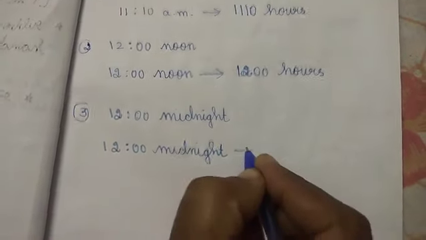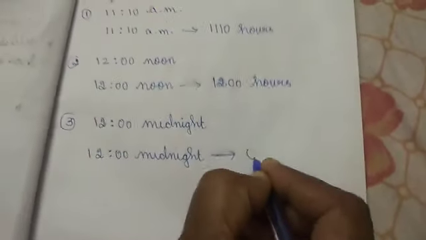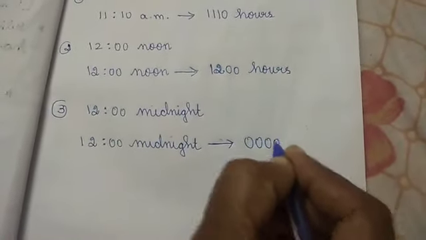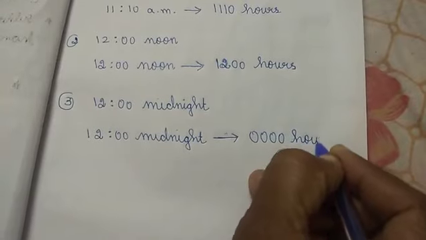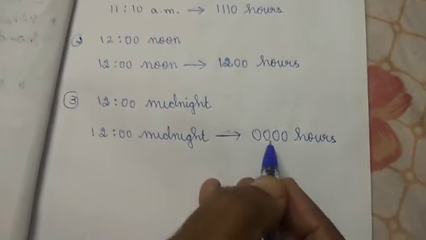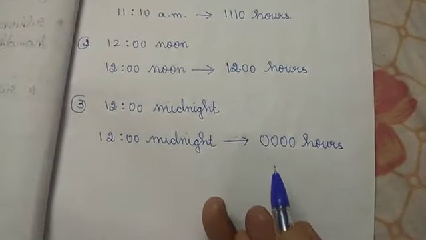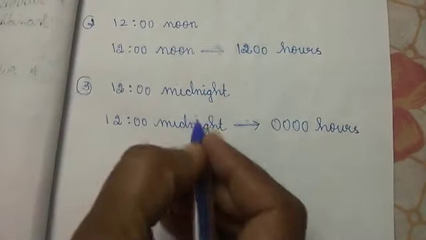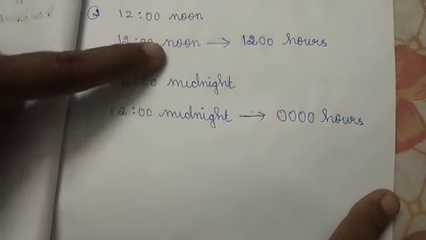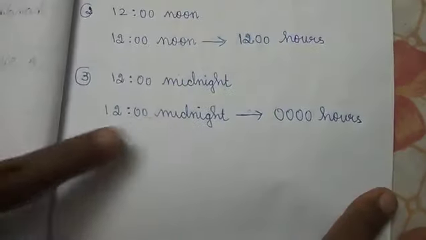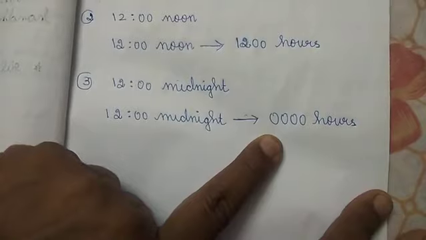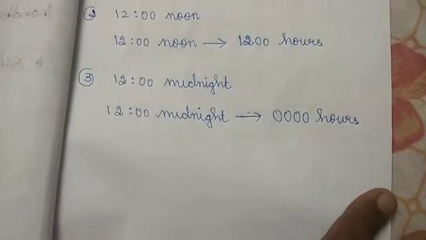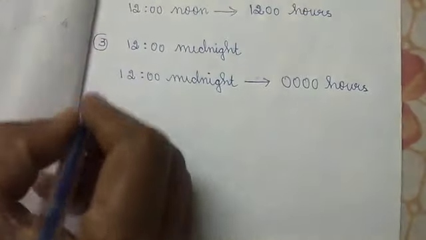When we convert to 24 hours format, what will come? 0 hours. Okay, children, it's in 4 digits, so I am writing 0 hours; while telling you can say 0 hours. Don't forget, noon means you have to write like this, but midnight means you have to write like this. Okay, children? We'll see the fourth sum.